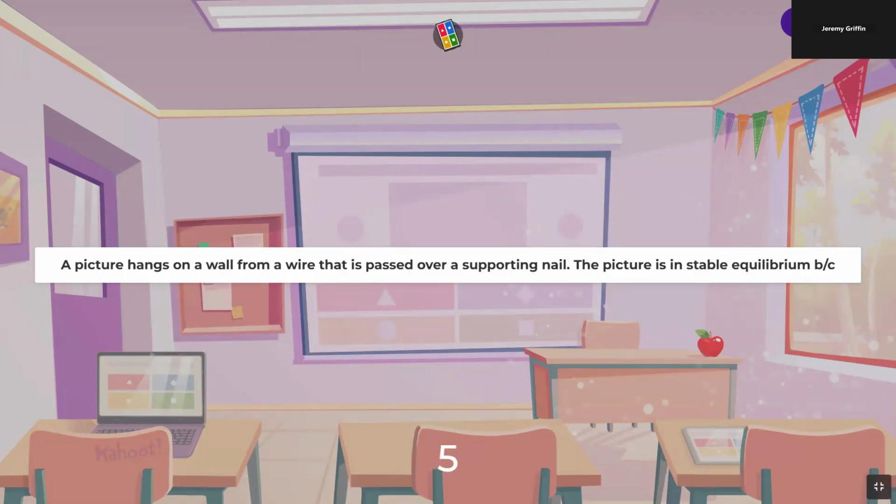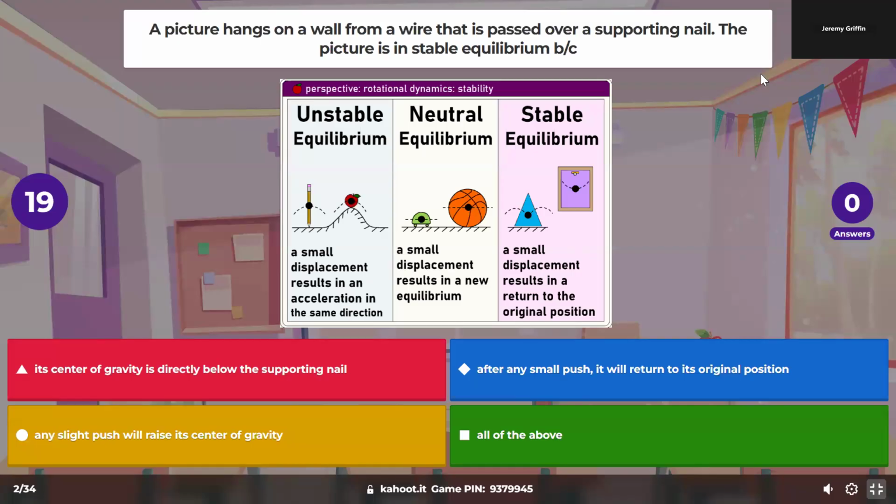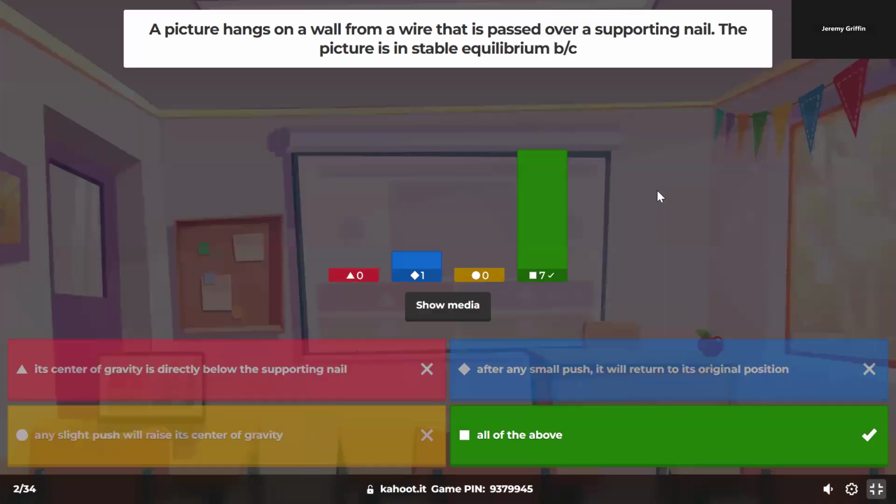A picture hangs on a wall with a wire passed over a supporting nail. The picture is in stable equilibrium because... it's this picture right here. Why is it in stable equilibrium? Yeah, all those go hand in hand.